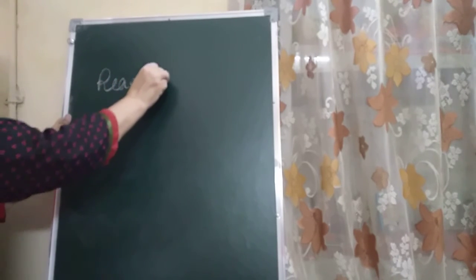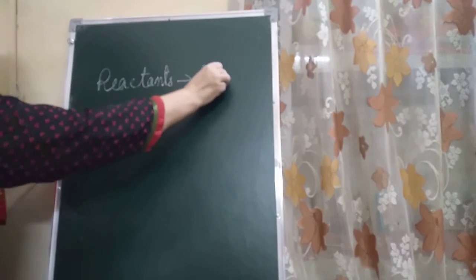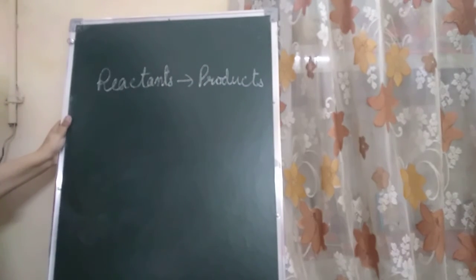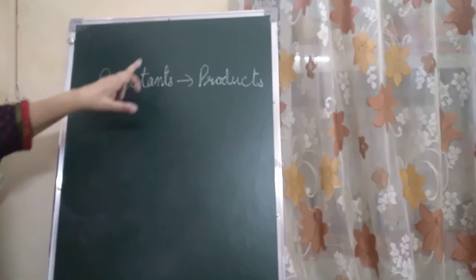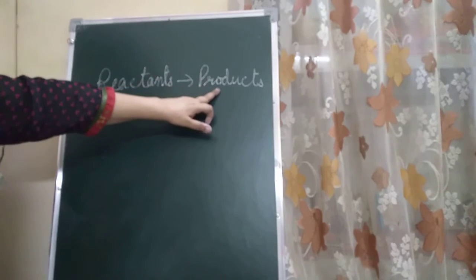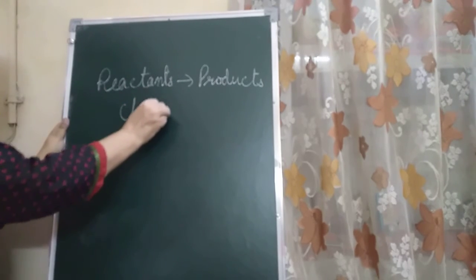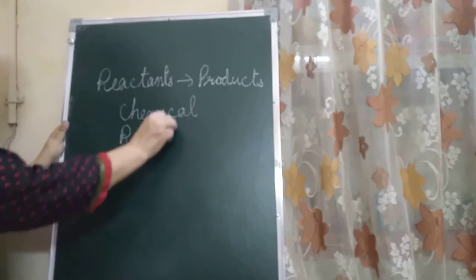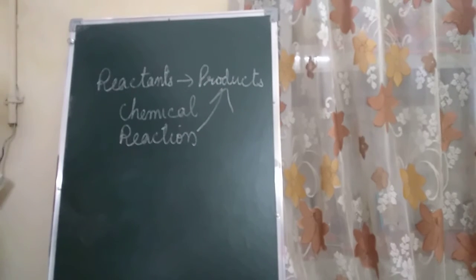Now what is it? Reactants and products, children. The original substances that are present are reactants, and the new substances which are formed after the chemical reaction are known as products, children.